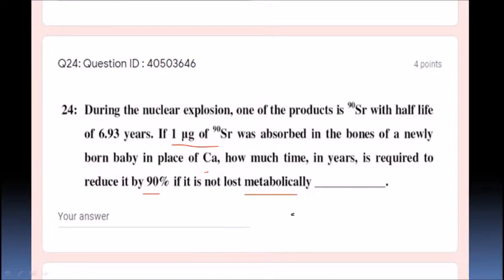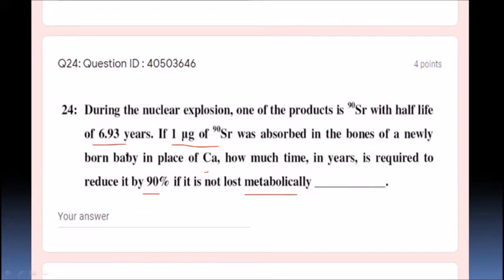Half-life period they are asking. How to calculate? So it is known that all nuclear reactions follow first order kinetics, and for a first order reaction, t equals 2.303 by k log 10. What is k? K can be obtained from the given half-life period. What is the given half-life period here?